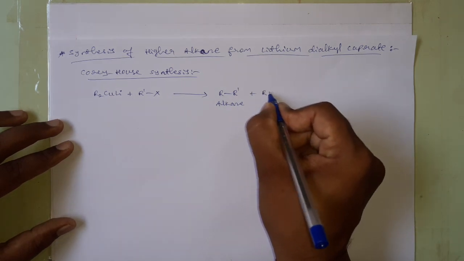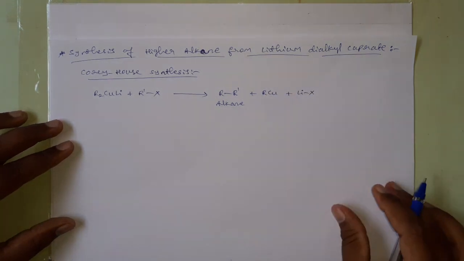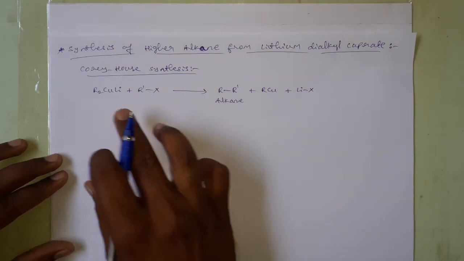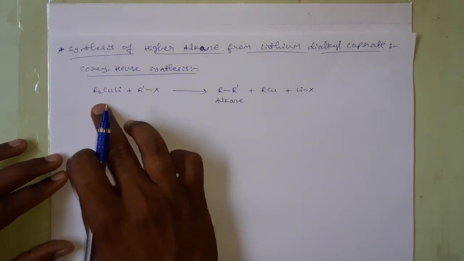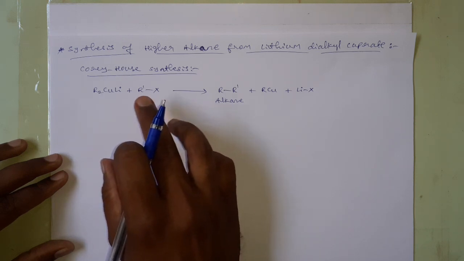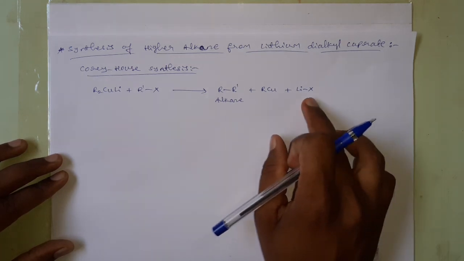Along with this, we will have alkyl copper and lithium halide.